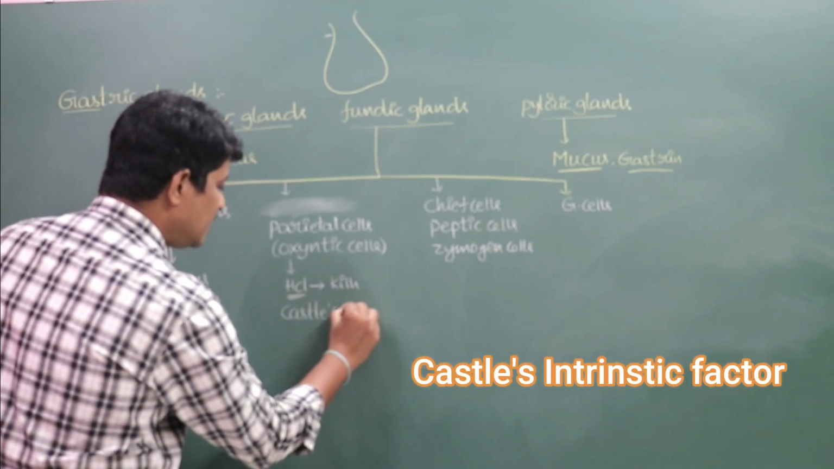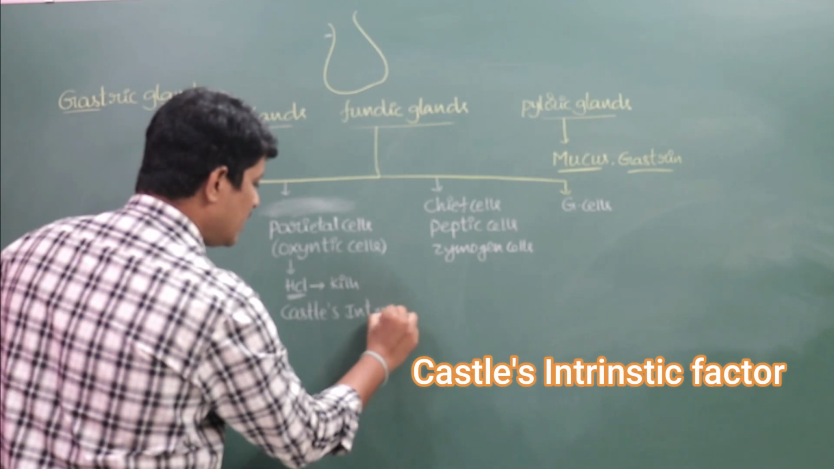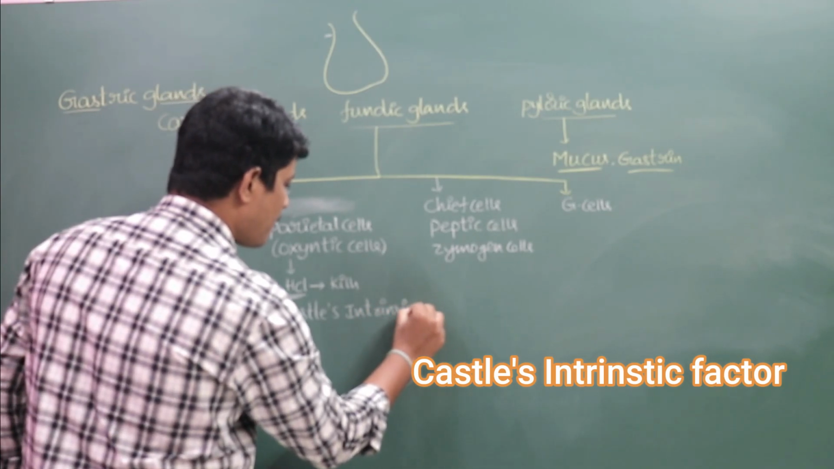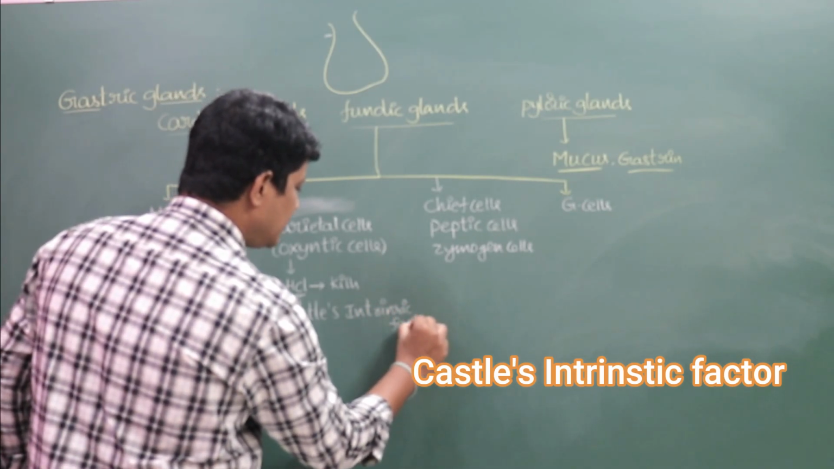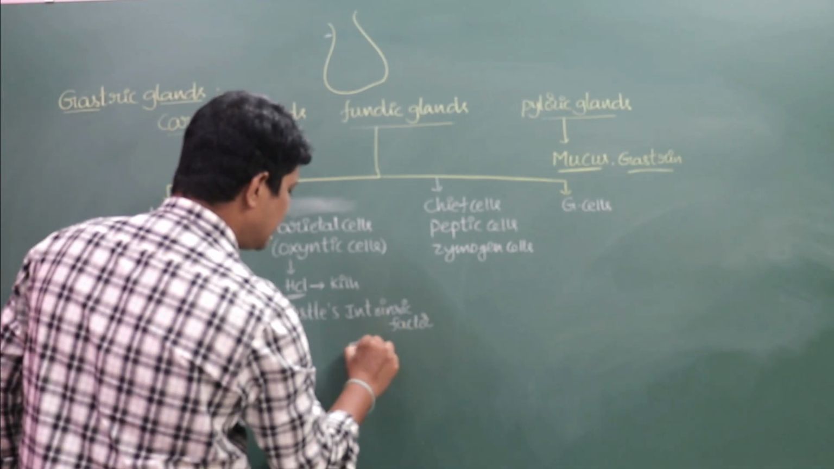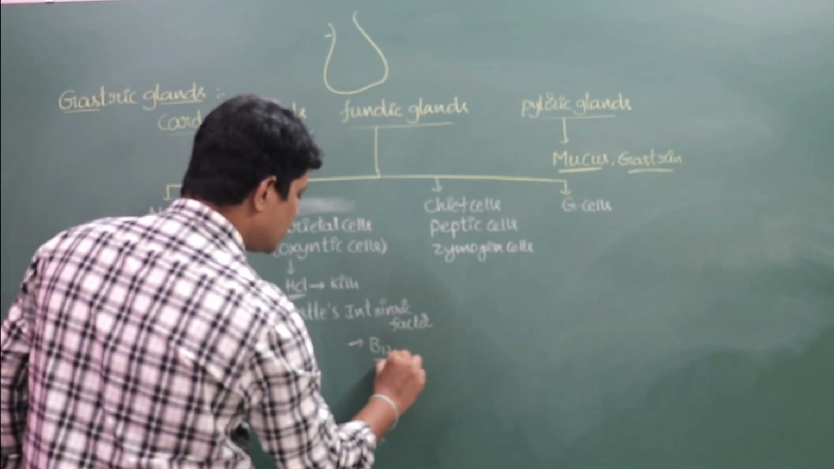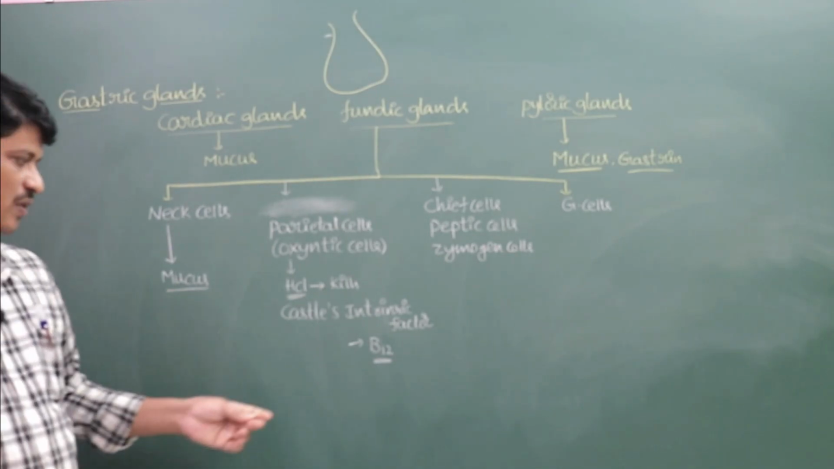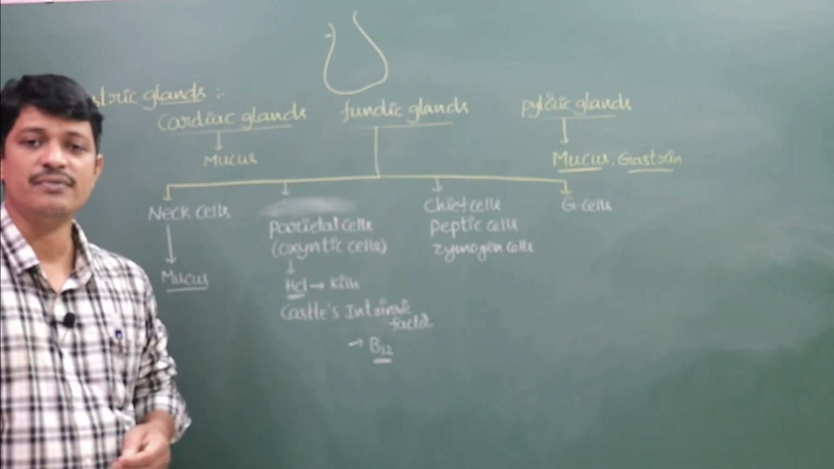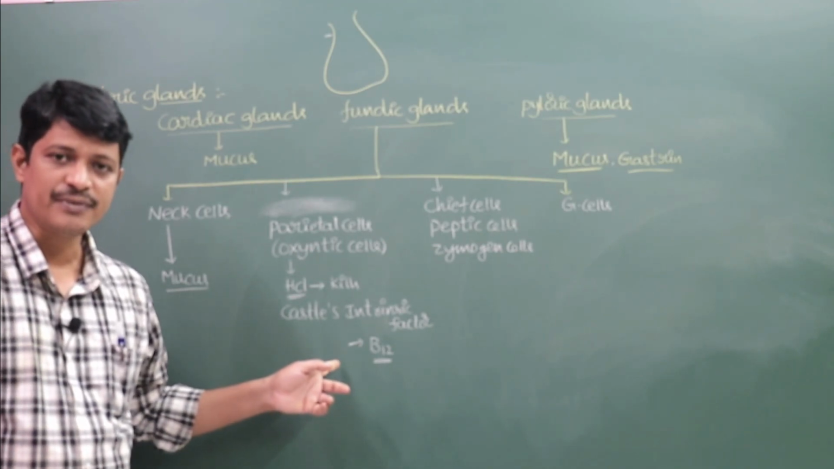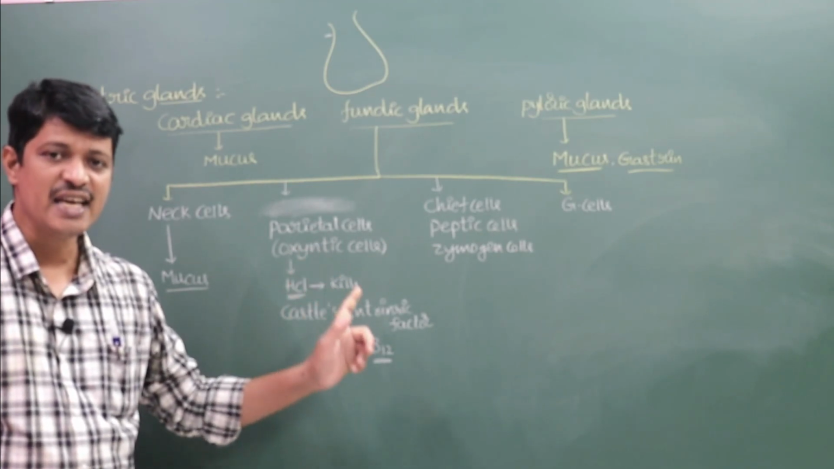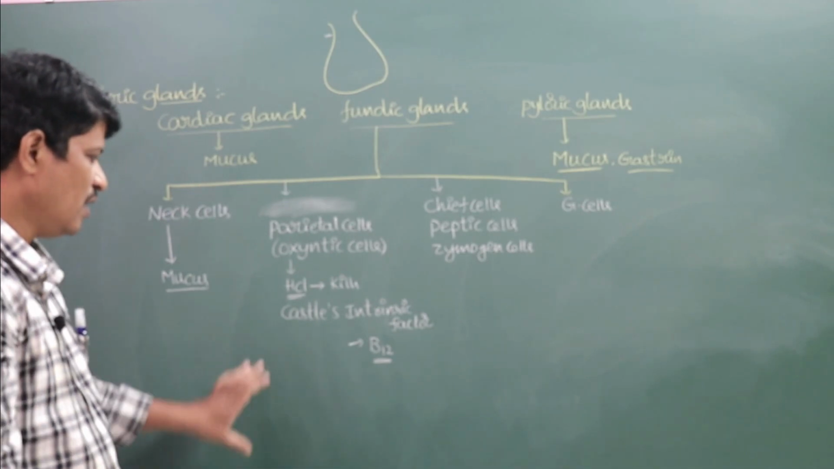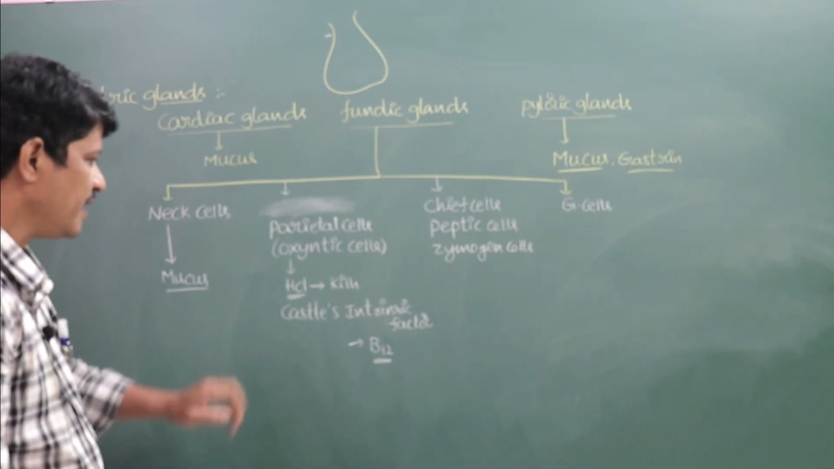Hydrochloric acid and Castle's intrinsic factor. This Castle's intrinsic factor helps in the absorption of vitamin B12. Due to the deficiency of vitamin B12, the person suffers with pernicious anemia disease. This is Castle's intrinsic factor.